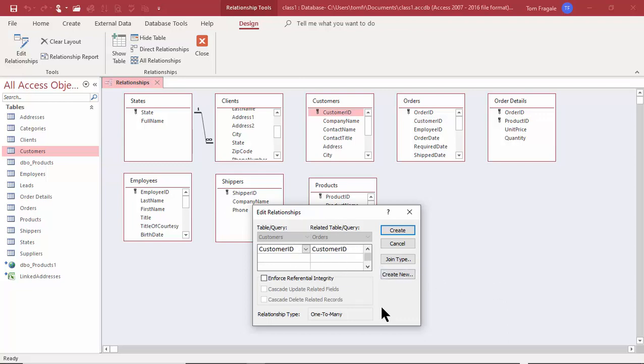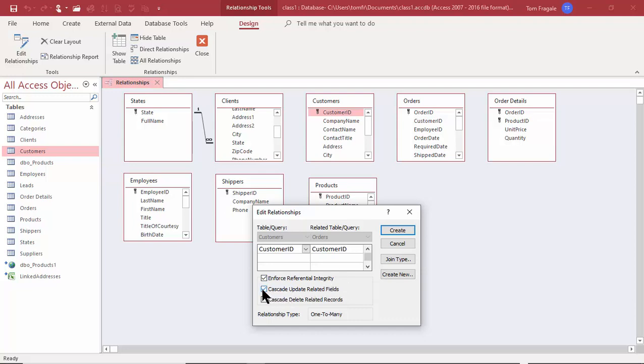Then we see this window. So we see the customer ID from the customers table and the customer ID from the orders table. If you enforce referential integrity, that means it won't let you have an order that has a customer ID that's not in the customers table. So usually I would do that. This way it won't let me have an order in the orders table that has a customer ID that's not in the customers table. That's what enforce referential integrity means.